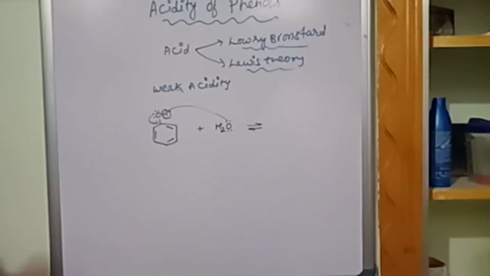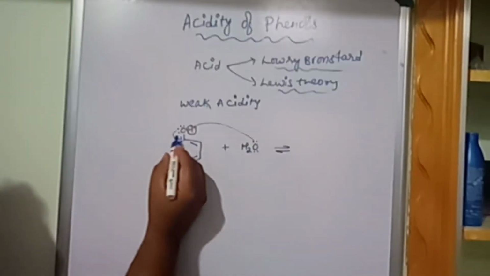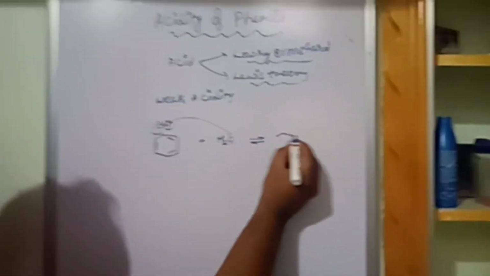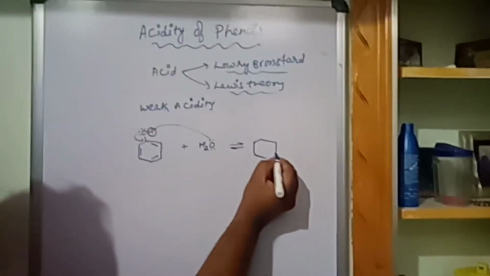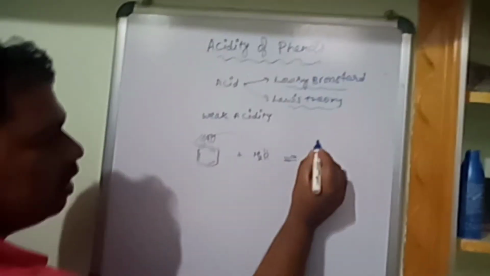Now the bond between oxygen and hydrogen is very weak. When it is very weak, it will break and form like this. Okay, so what is formed here? You can see very easily.